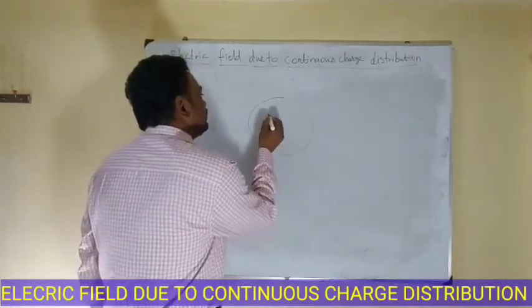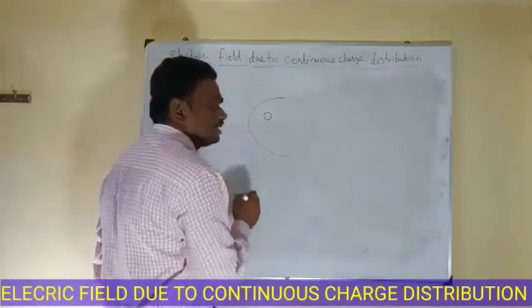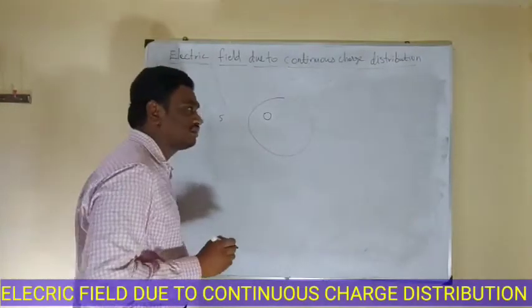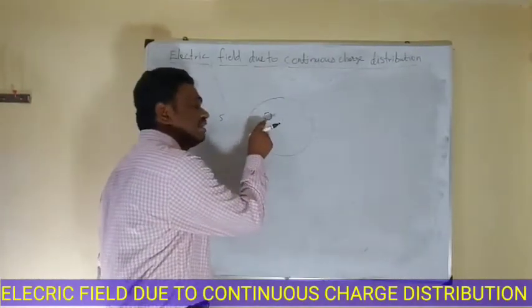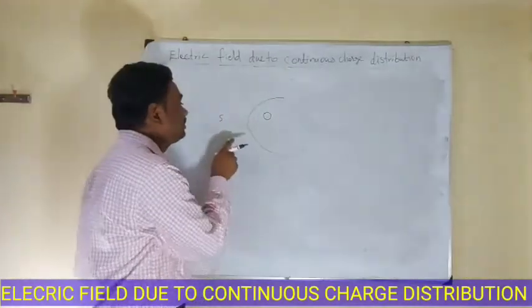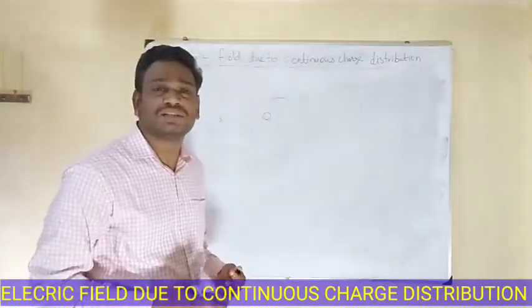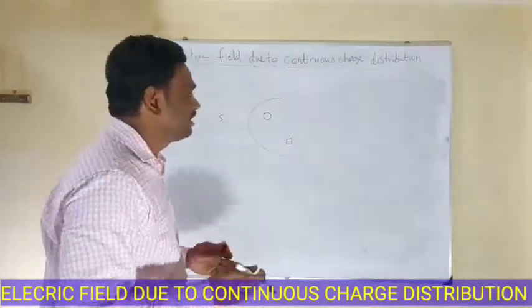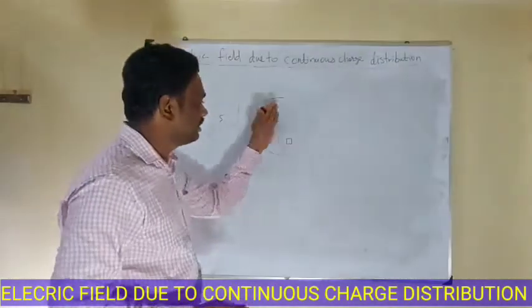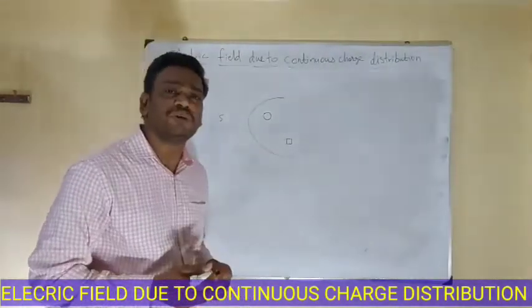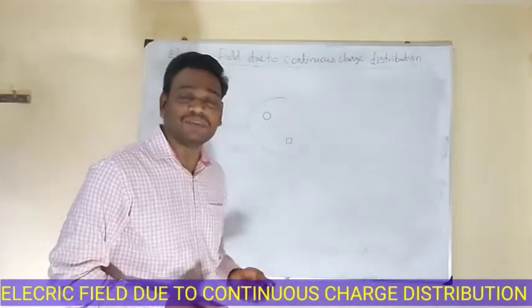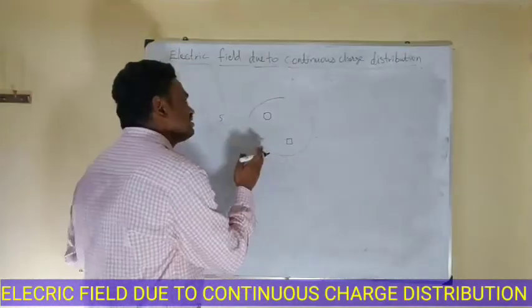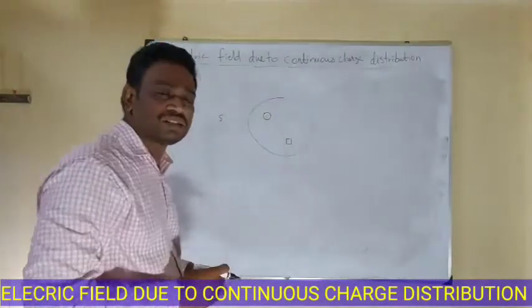Suppose you consider a small region inside the object, and in this region there are 5 particles. If you consider the same region anywhere in the conductor and the number of charges is 5, then the charge distribution is continuous, because in the small element the number of charges is the same anywhere. So if it is the same anywhere in the conductor, then we have uniform charge distribution. Suppose it is not the same, then it is discrete. Discrete means separate. In this case we are going to discuss continuous charge distribution.